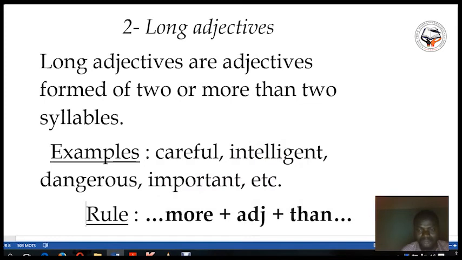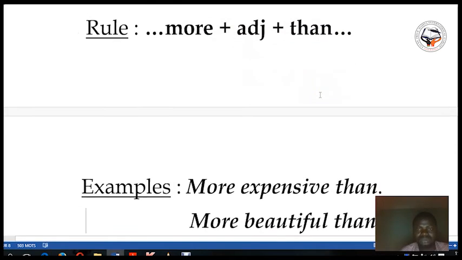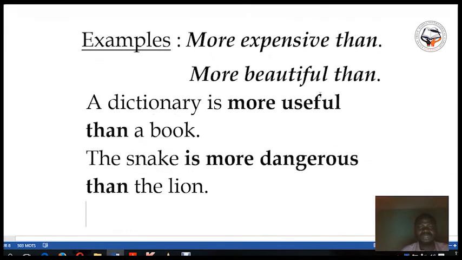Now the rule for the long adjectives, that is for the comparative of superiority, you take more plus the adjective plus than. Example, we have more expensive than. Expensive is a long adjective. More expensive than. More beautiful than.